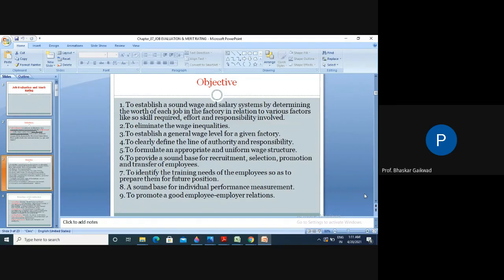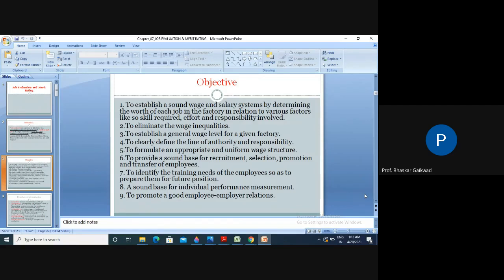The jobs here require some skill, and some mental effort is also required. This inequality normally occurs in industry.